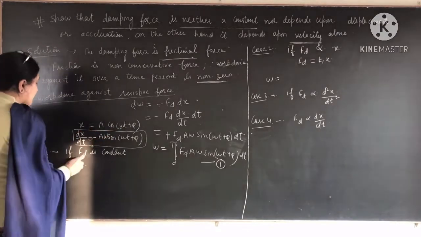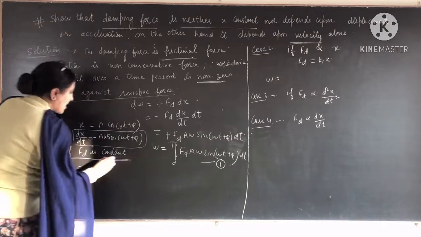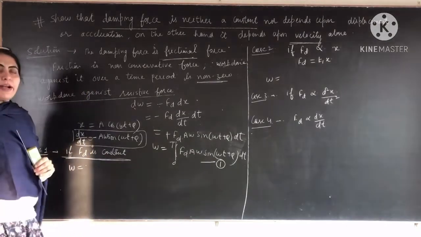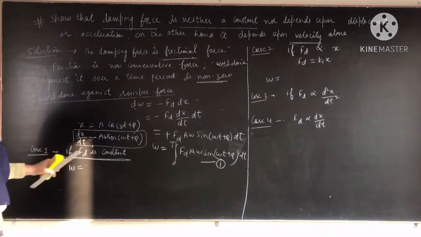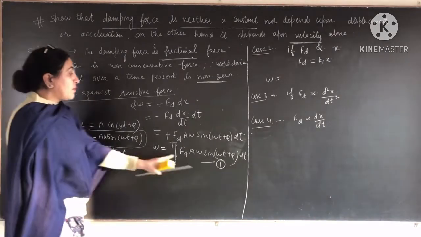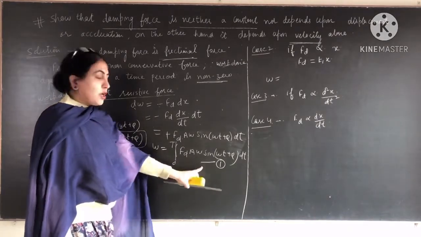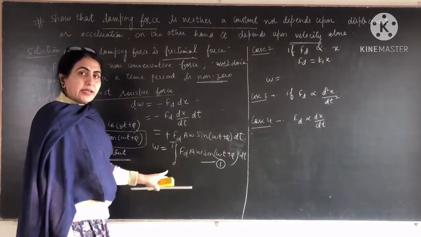I take the first case, when Fd is a constant. When the damping force is a constant, from equation number one we take it outside the integration.